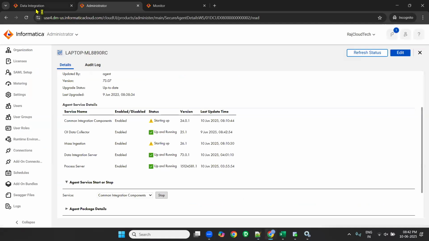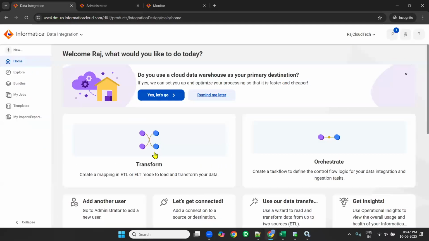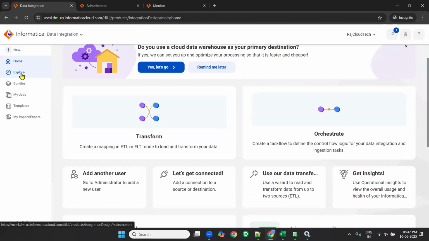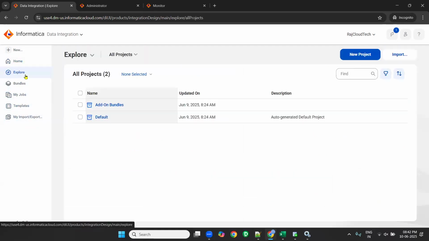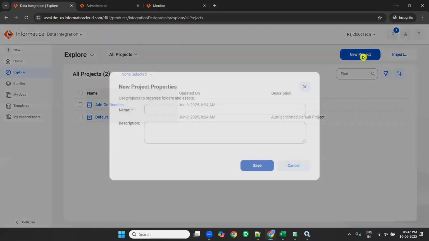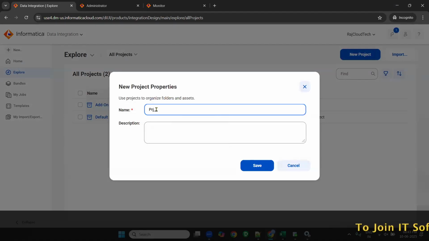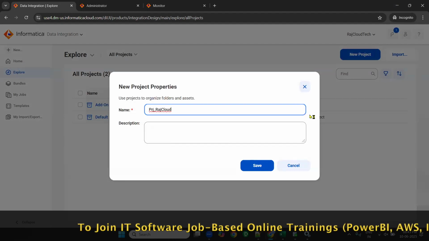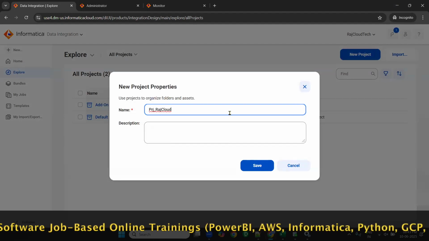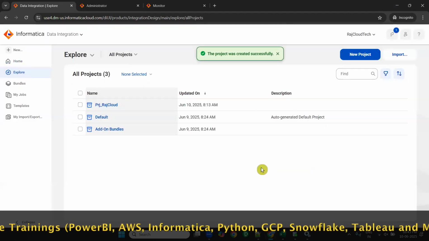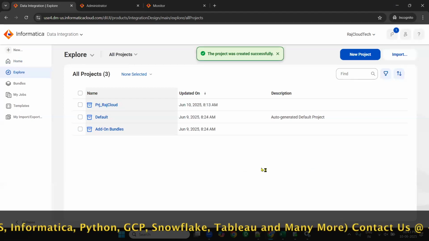So in Informatica data integration, the first step is we have Home, Explore, Bundle, My Jobs. Go to Explore and create a project first. In real time, they might have already created a project. Just click on new project. You can give PRJ underscore Raj Cloud, something like this. I'm creating some project name. So create a project, PRJ underscore Raj Cloud.